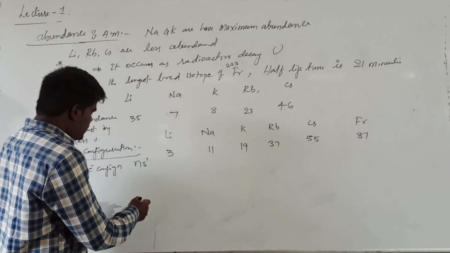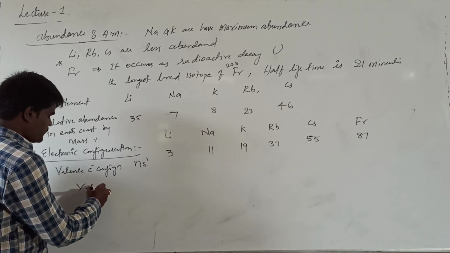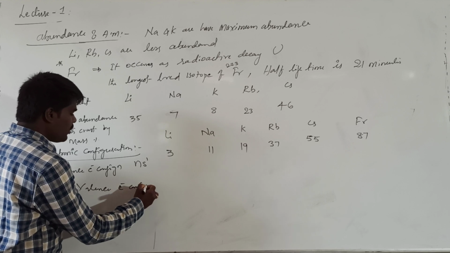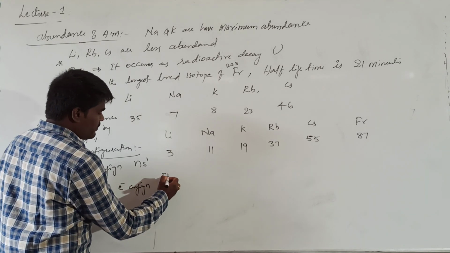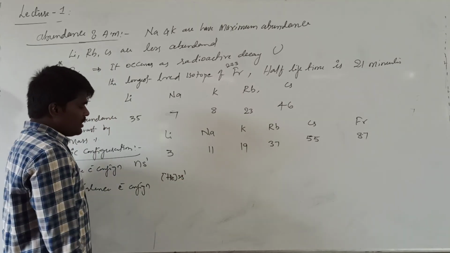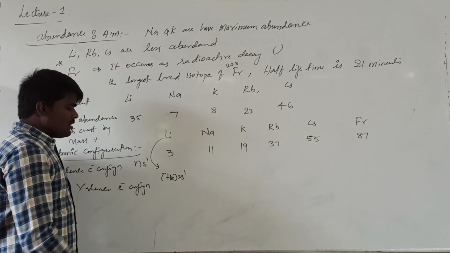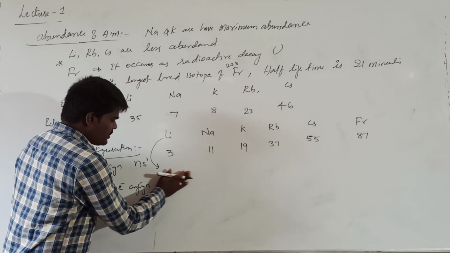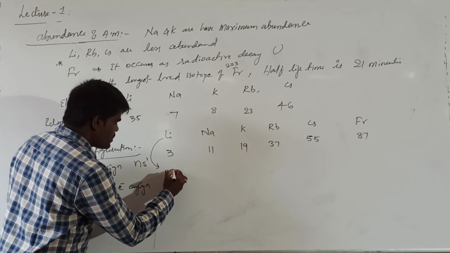If you are talking about their general valence electronic configuration, of all these elements, lithium's valence or general electronic configuration will be helium 2s1. What is this?